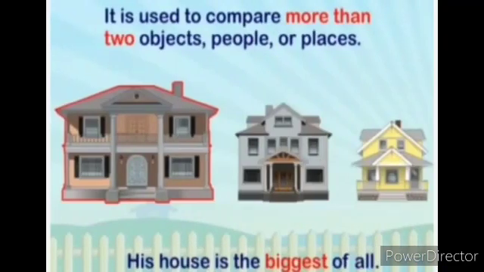For example, his house is the biggest of all. Here there are three houses, and we are comparing the three. So it is telling that it is the biggest of all. Superlative degree means there is no other way; it is the biggest one. So when compared to the three, it is the biggest one. The superlative degree means it is the highest degree.